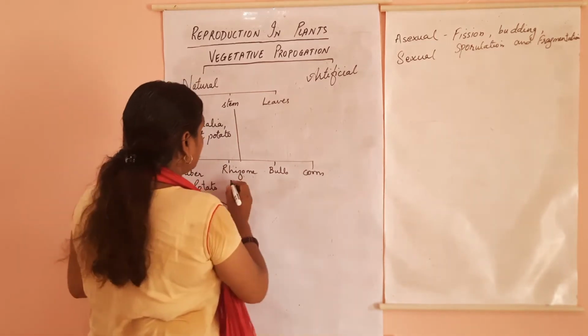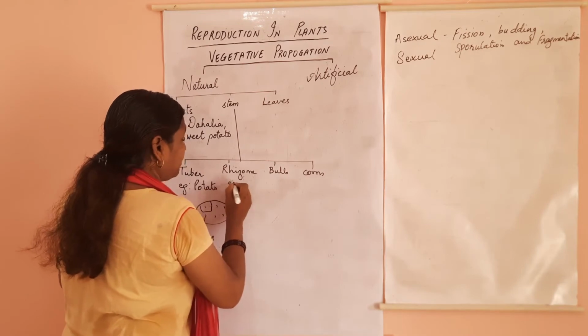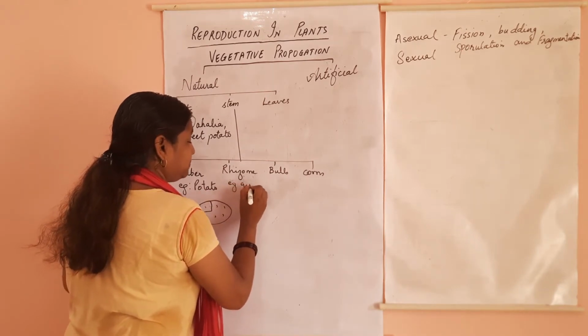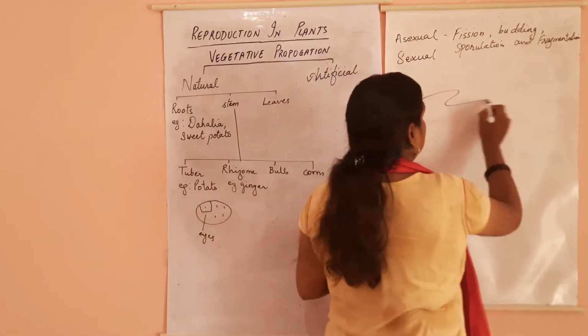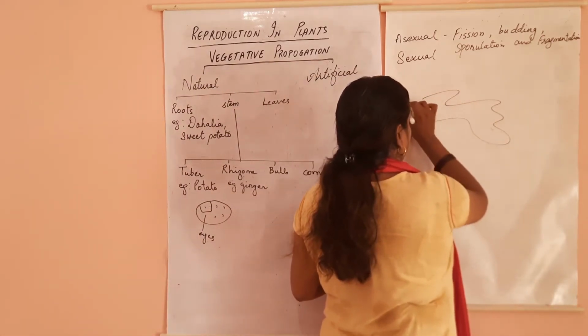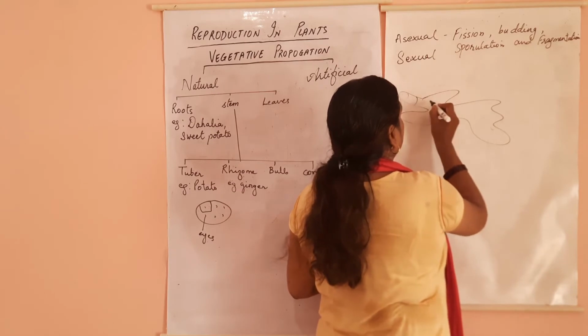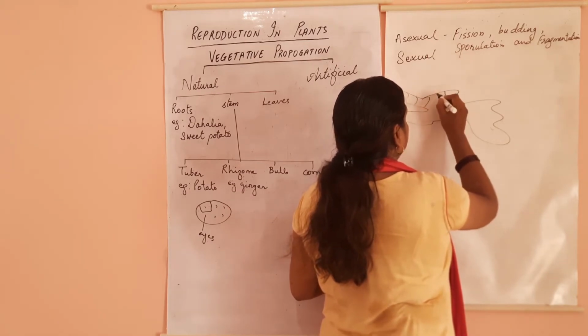Then coming to rhizome. In rhizome, the example is ginger. So all of you have seen ginger. You can see there are many branches.